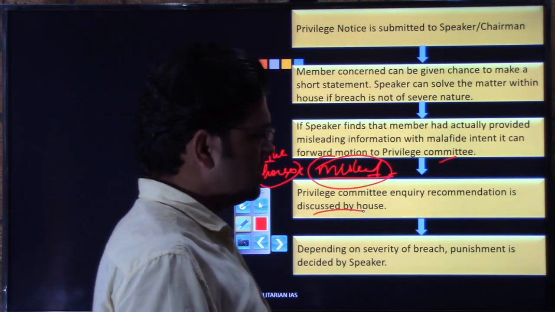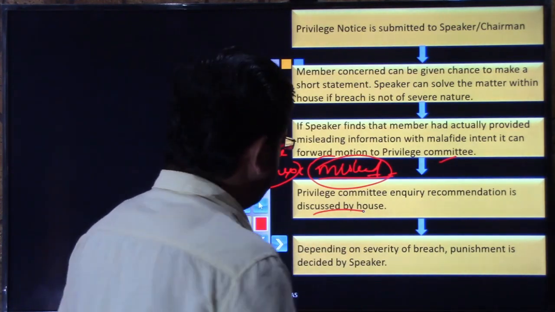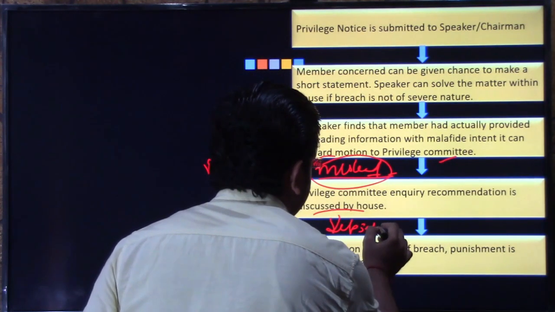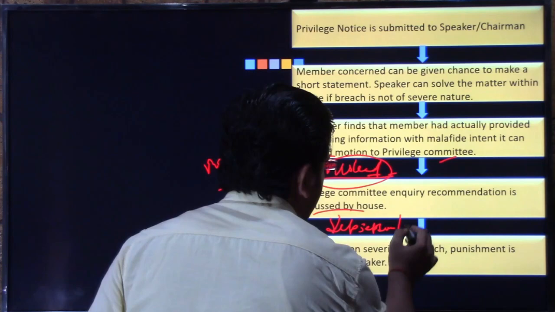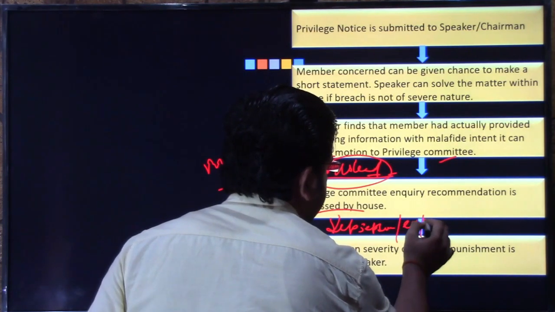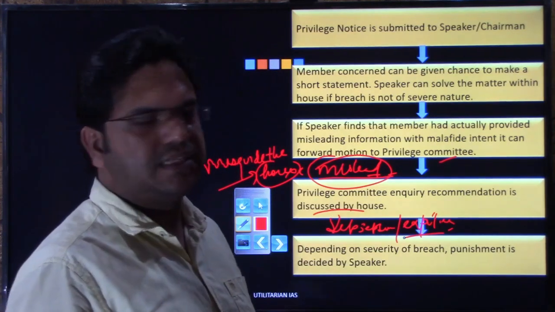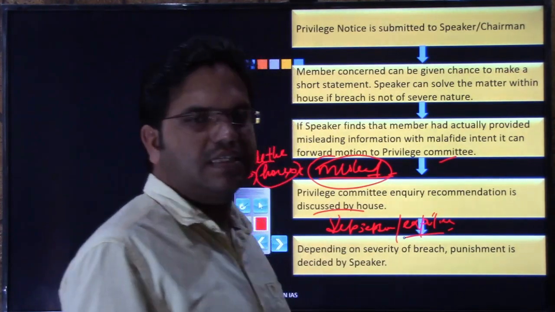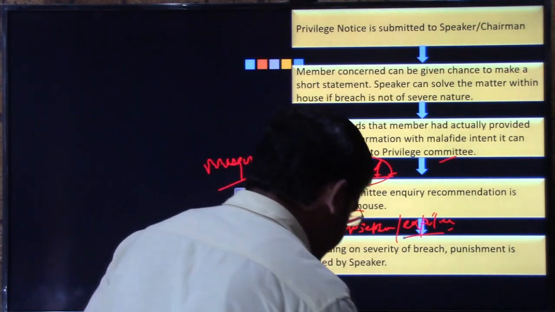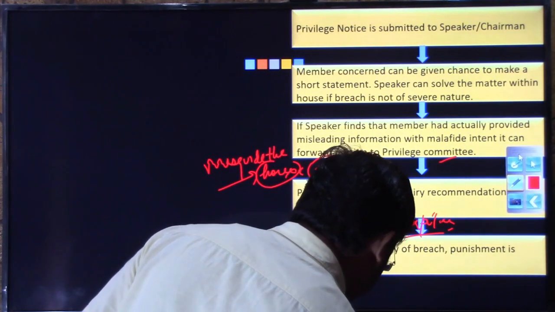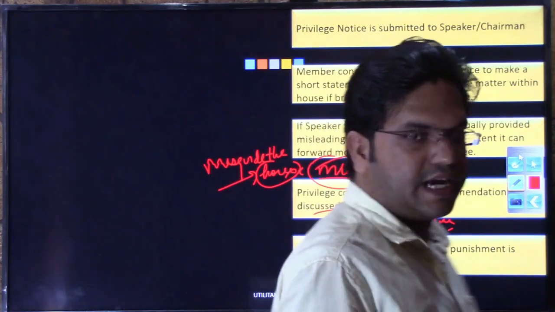So I hope the points are clear, but in this case the punishment generally ranges from suspension of a few days to the expulsion of the member. So that is the maximum punishment, that is expulsion, right? Generally, the imprisonment power that the house does have is not exercised against its own member, right? You can call it a case of discrimination, but that is how our houses have functioned.